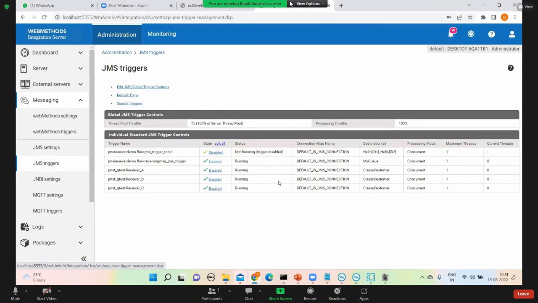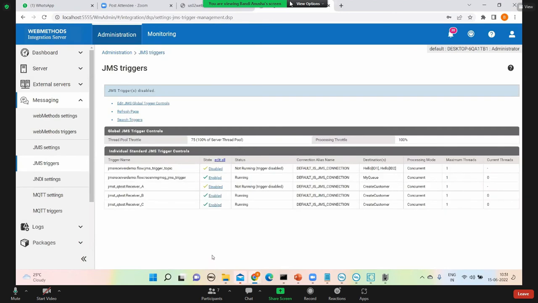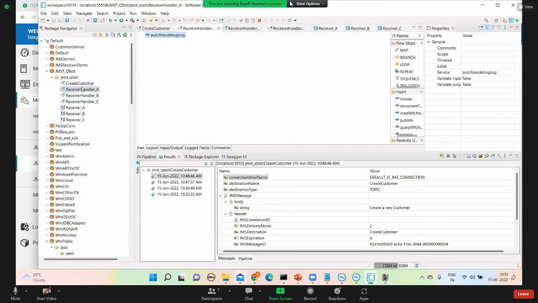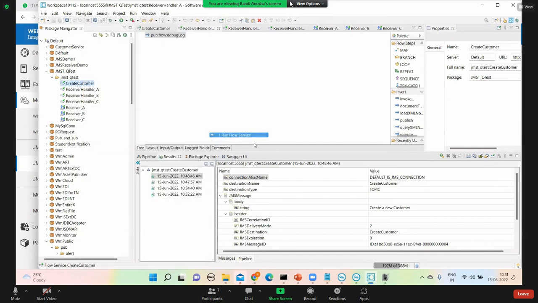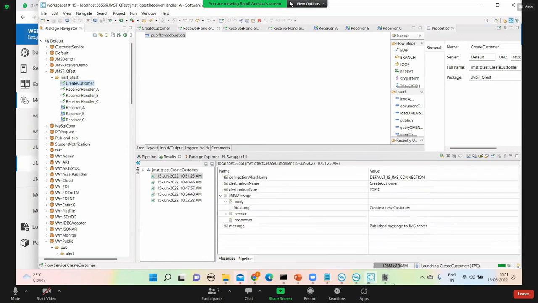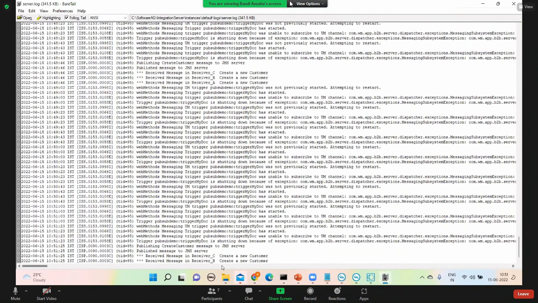Here I can disable this one. Disable, save changes. Okay, that is disabled. Now let me publish a message. In the logs we can see how many receivers received it. I publish. Now if I see here, only C and B received.